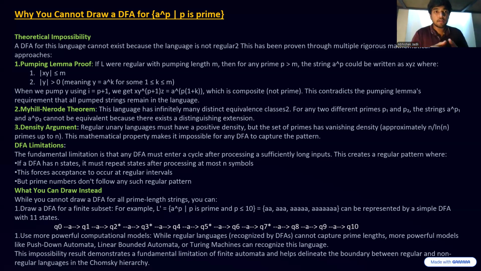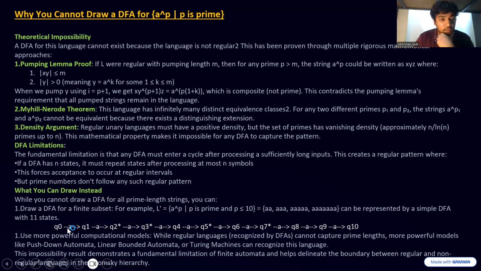But what we see here, since it is a to the power of p, where p is a prime number, is that we cannot find any regular interval or regular pattern that the string follows. Like over here, let's take p to be 2, 3, 5, and 7. Over here we have a constraint that p should be less than or equal to 10. For that particular constraint, we can draw a DFA of 11 states from Q0 to Q10, as I have drawn it over here.